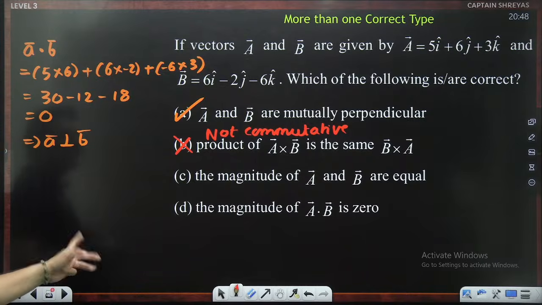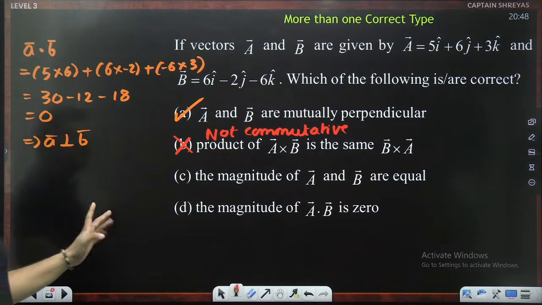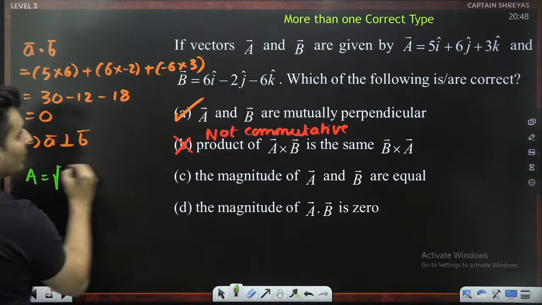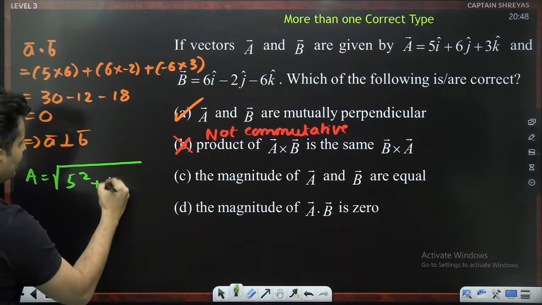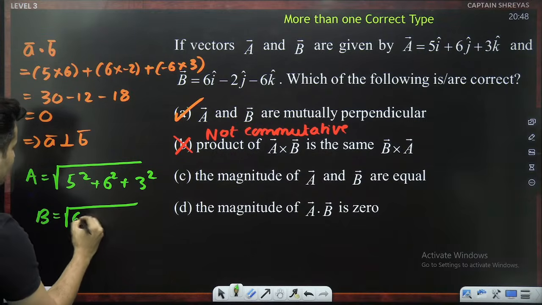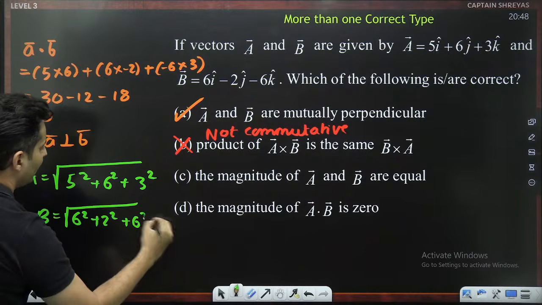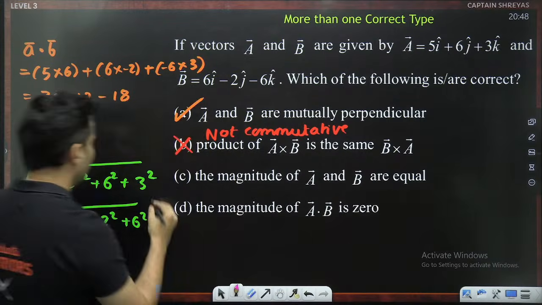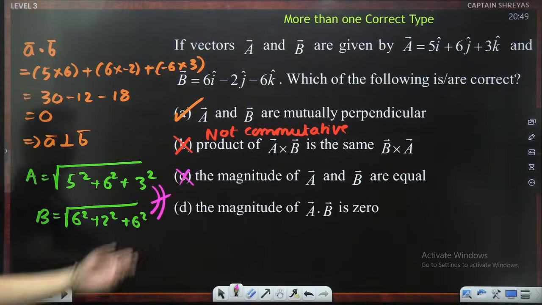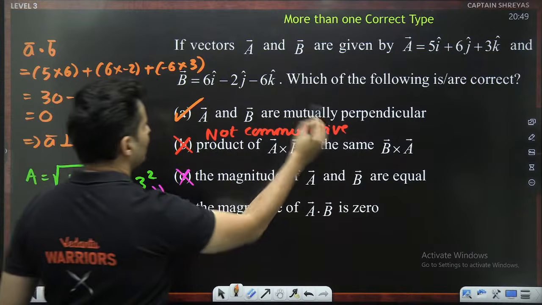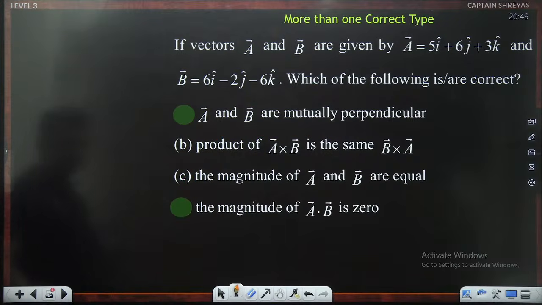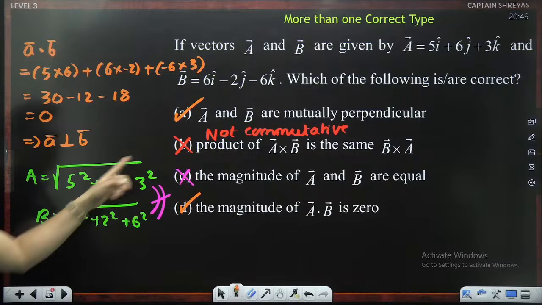Magnitude of A and B are equal. 5, 6, 3 and 6, 2, 6. No, come on. You can just try it out for yourself. A's magnitude will be root of 5 square plus 6 square plus 3 square. B's magnitude will be root of 6 square plus 2 square plus 6 square. Obviously, they are not equal. So this is also wrong. Magnitude of A dot B is 0. We just figured it out. Hence, that's why they were perpendicular. So I think it is answer A and D. Let's see whether it is correct. Yep, answer is A and D. B, C will be wrong.